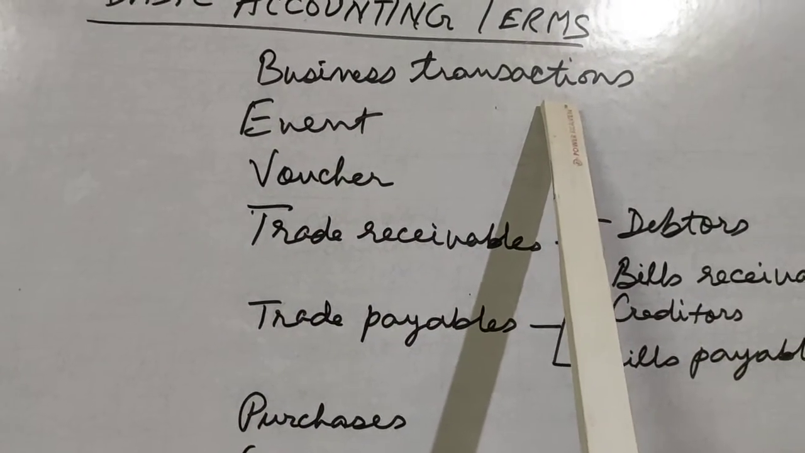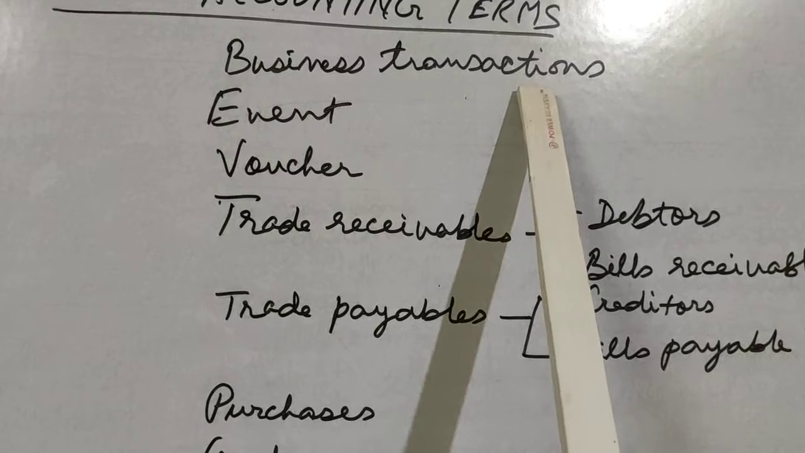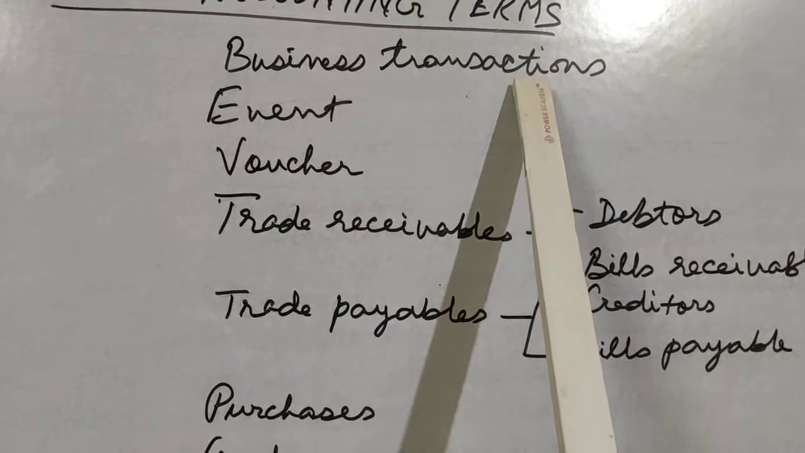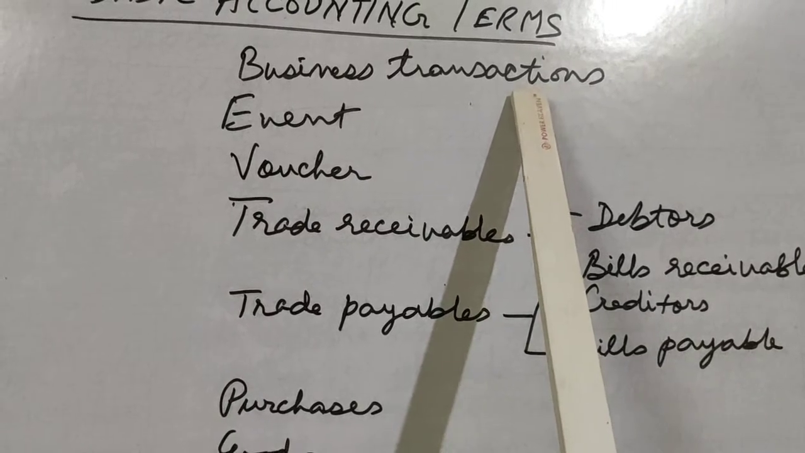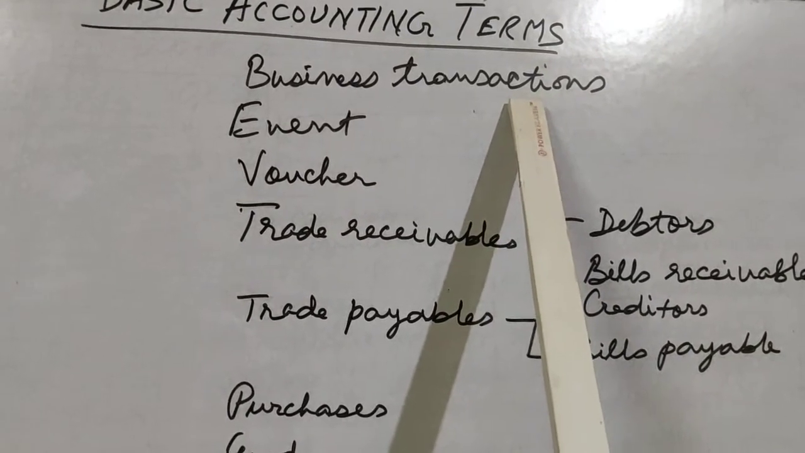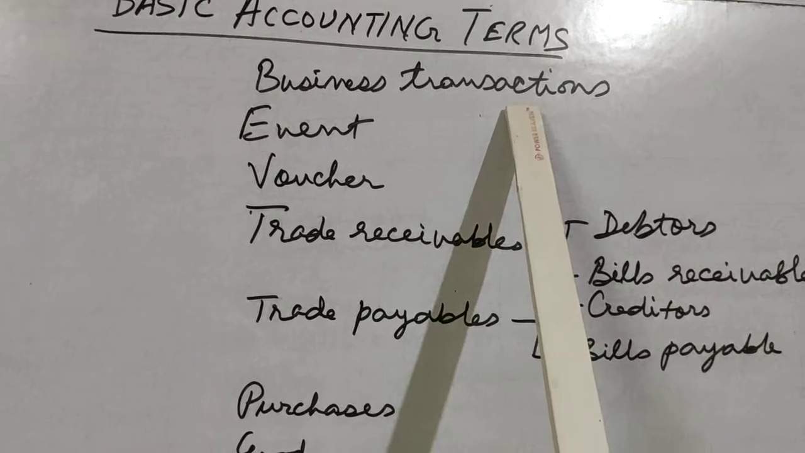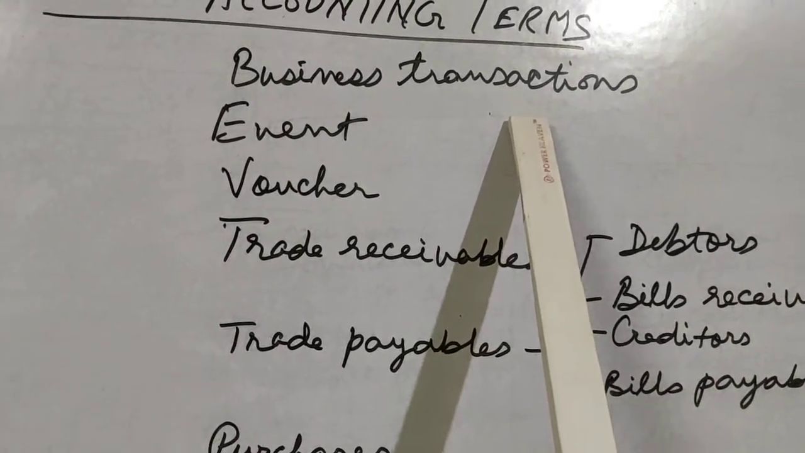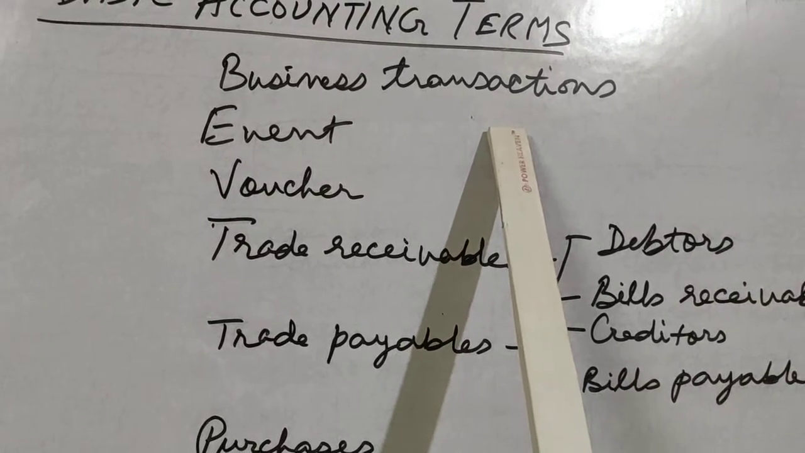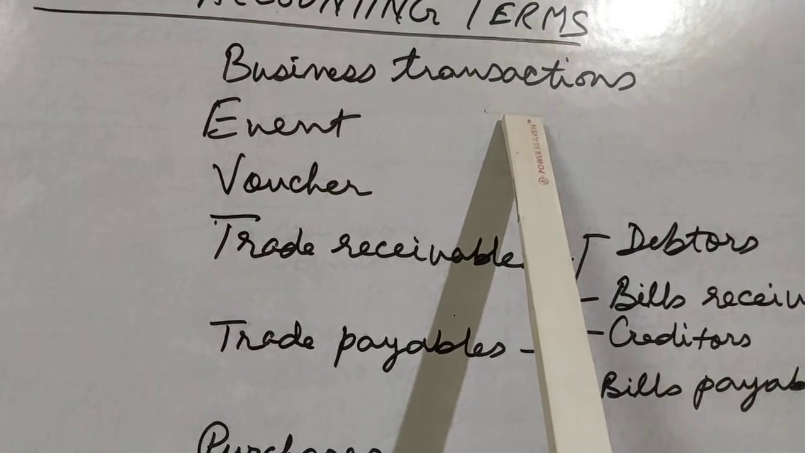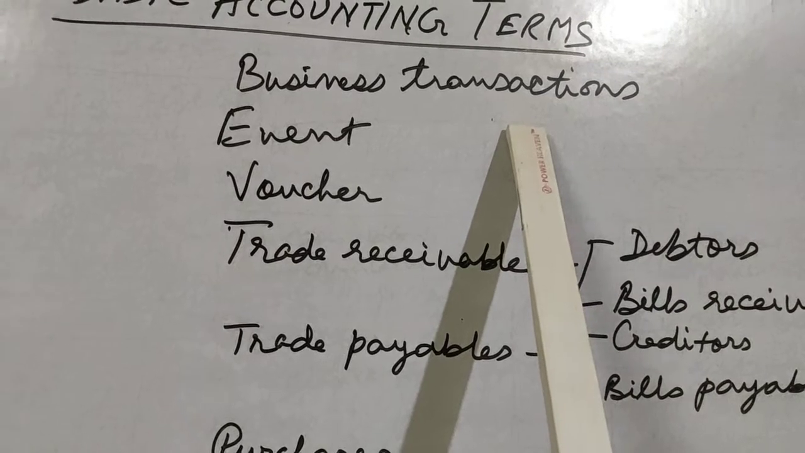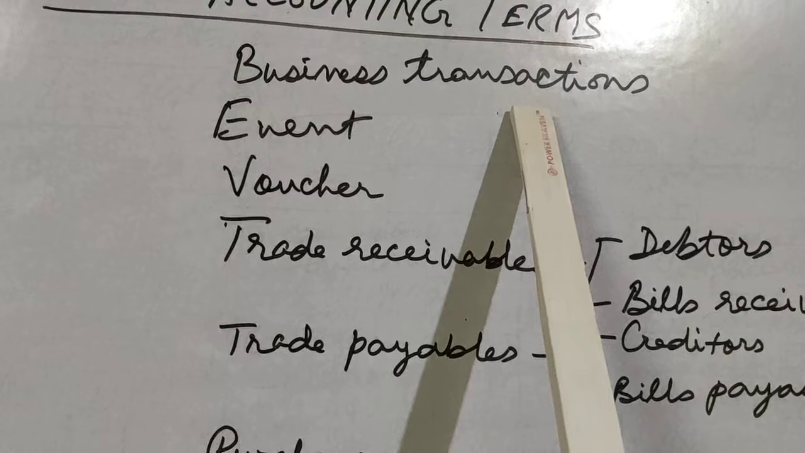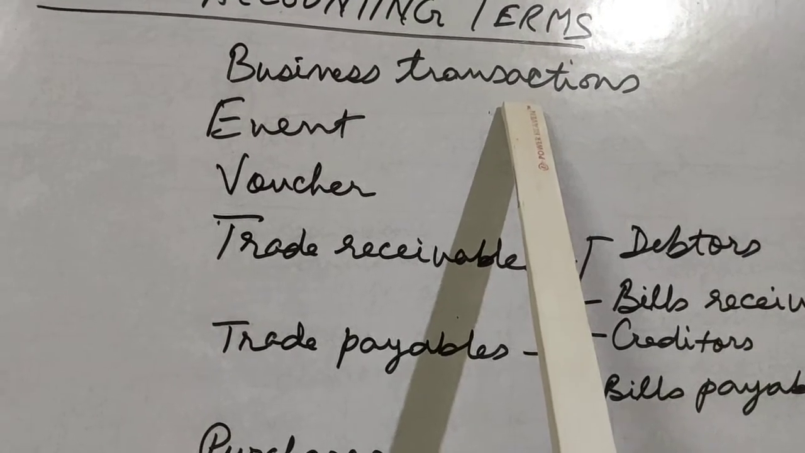Now we have discussed business transactions. It is any type of transaction where money is involved or which has a monetary value attached to it. So any transaction which can be expressed in terms of money will be known as a business transaction. For example, in any business, goods are being sold for a particular amount. That is a business transaction. Then they purchase raw materials for a particular amount. That is a business transaction.